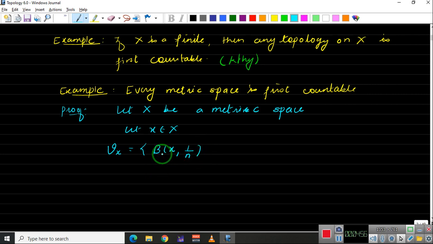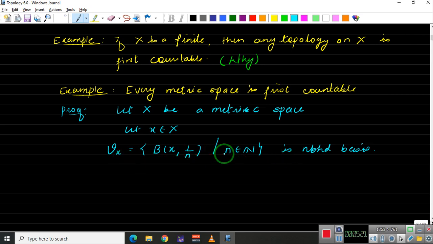So you take the set of all balls of radius 1 by n, where n is a natural number. So this is the neighborhood basis, that is, Vx is a neighborhood basis. Why so?